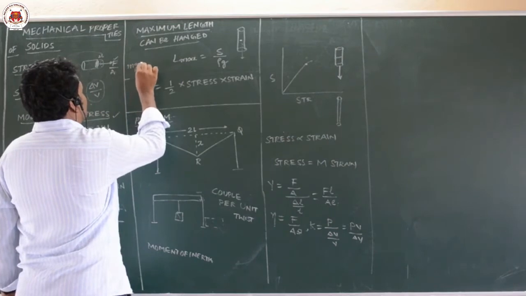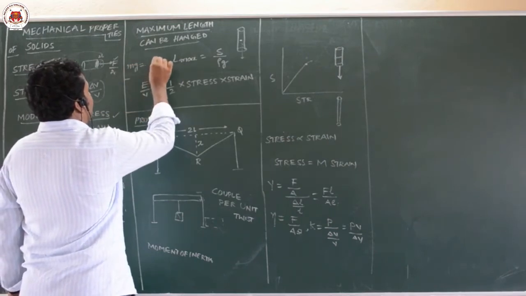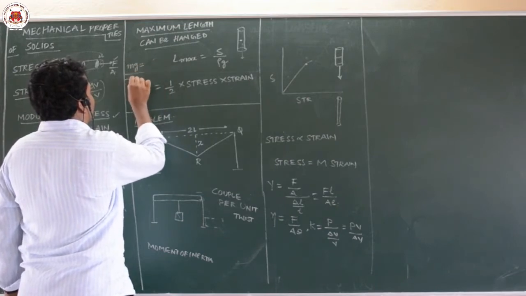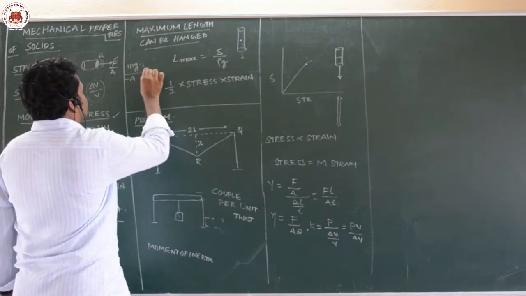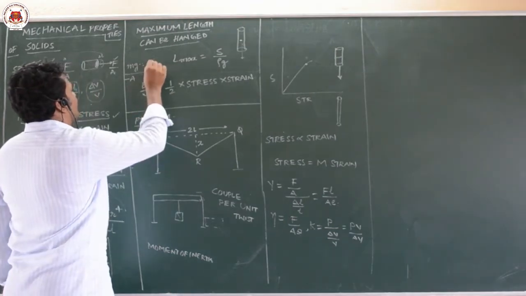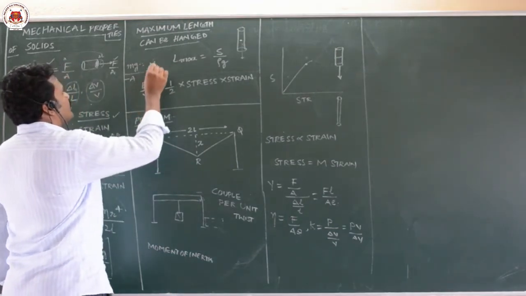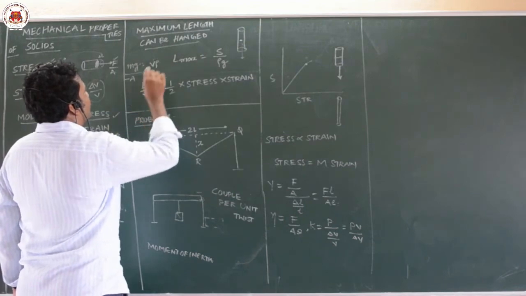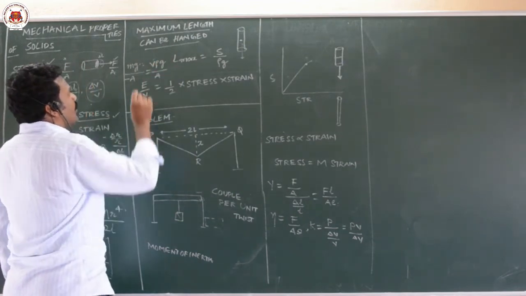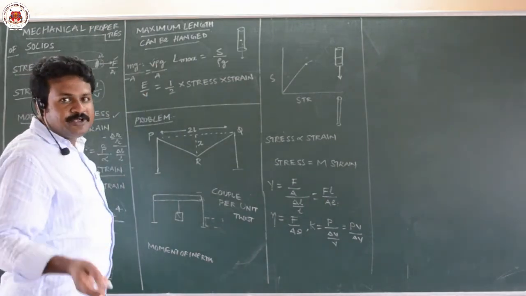Mg, your own weight, is equal to F by A. Take F as Mg divided by A, then stress is equal to F by A. This M you can write as volume of the body into density of the body into g, divided by area. Now volume I can write as area of cross section into length.